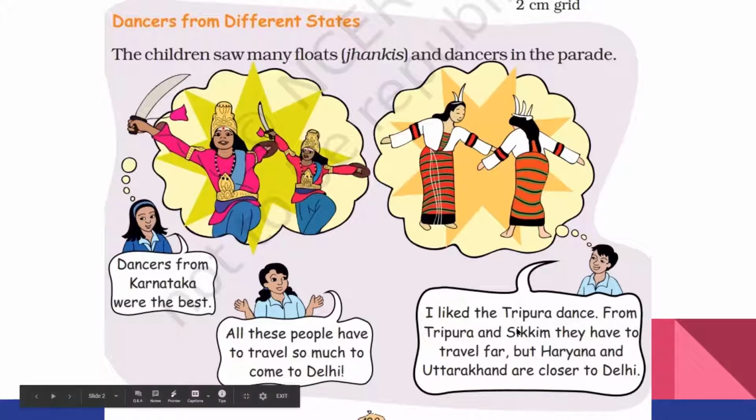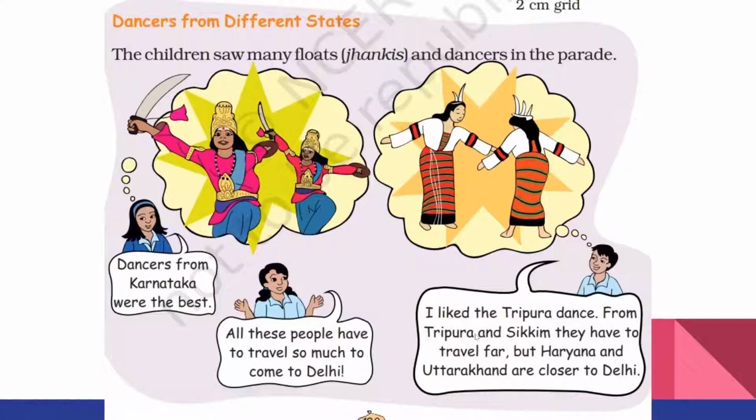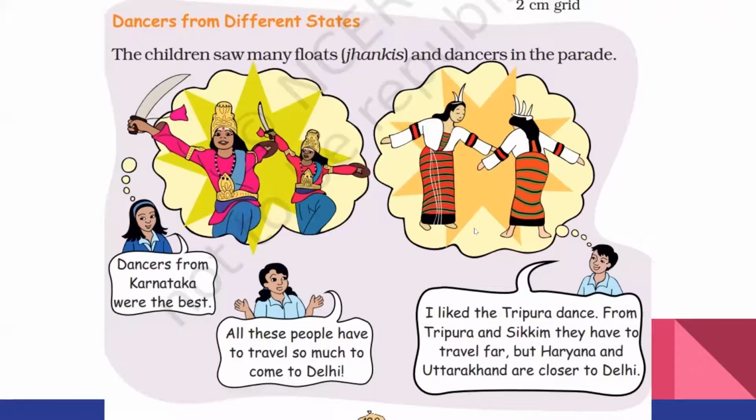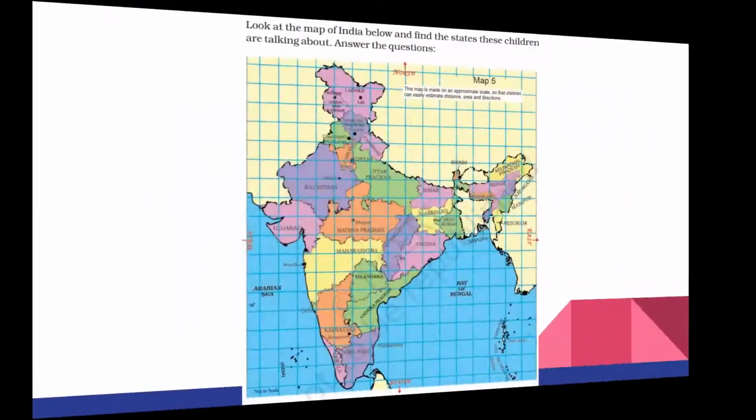From Tripura and Sikkim, they have to travel far, but Haryana and Uttarakhand are closer to Delhi. So you understood. Now see what is given next.